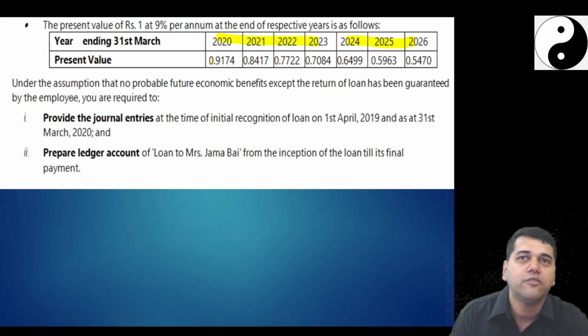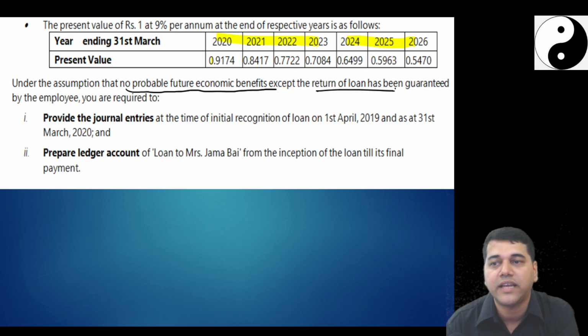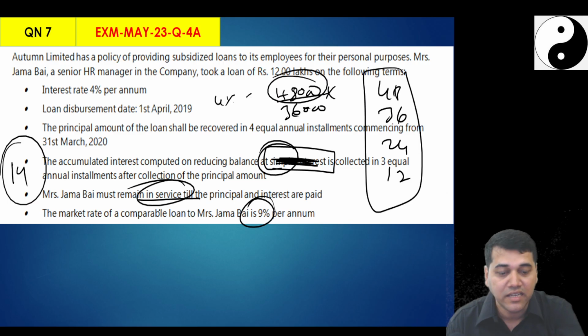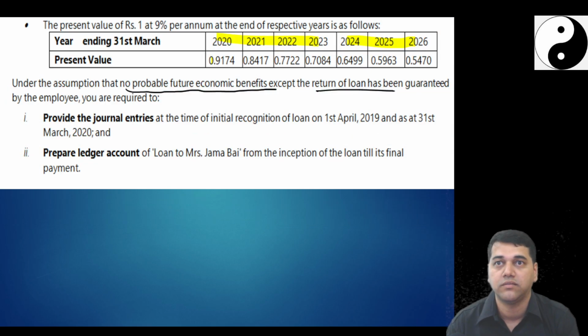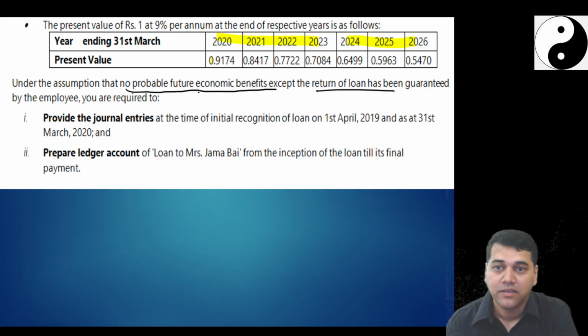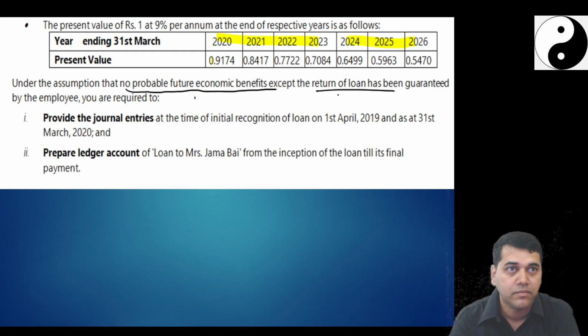Now one more twist there, one condition they have added. It is the assumption that no probable future economic benefits except return of the loan are guaranteed. That means, should she stay in the organization? Yes, she should stay. But other than staying, there is no other expectation from her. That means the contractual cash flow test is going to pass. Followed, no? That means what she is going to give me back is the principal and the interest only. That means my SPPI test has passed.